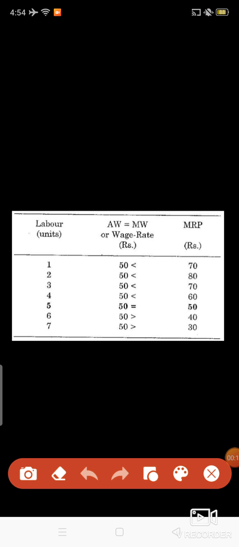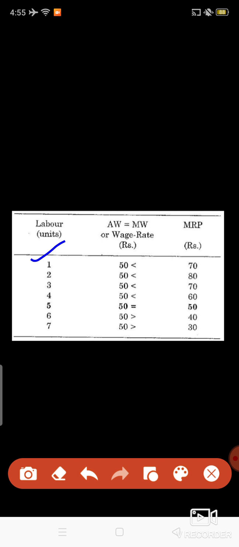Okay, students, so we will understand the marginal productivity theory of wages with the help of a table, and then I will explain it with the help of a curve too. So you can see here that there are labors. Seven labors are there: 1, 2, 3, 4, 5, 6, 7.